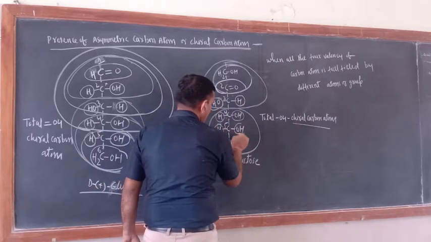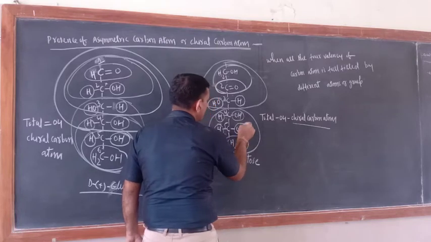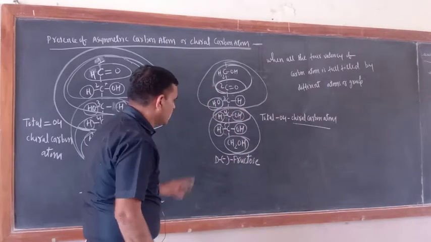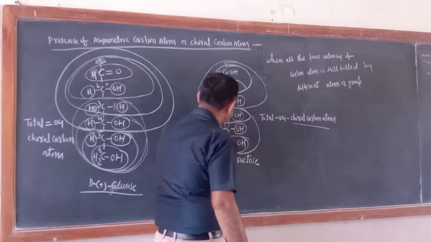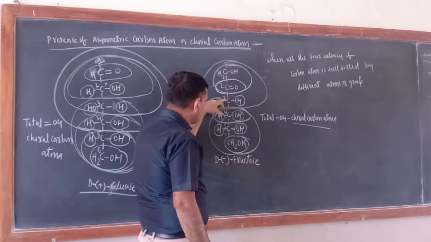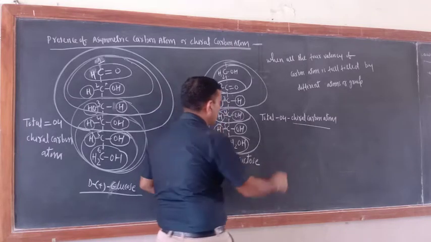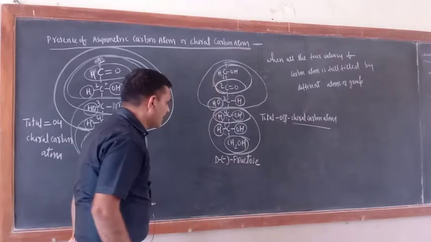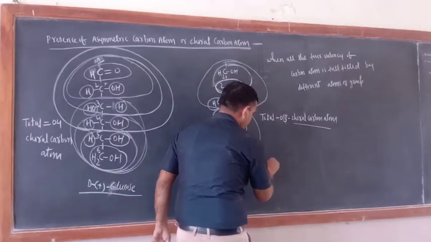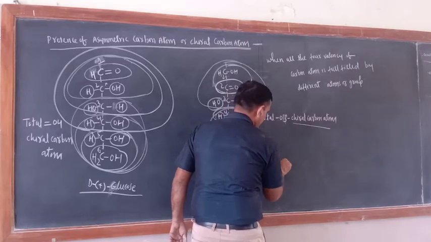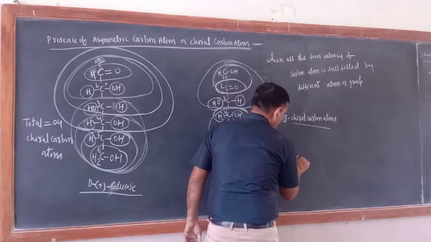H, OH, CH2OH, and the fourth by this one, CHOH. So what is the total number of asymmetric carbon atoms in fructose? 1, 2, 3, meaning carbon number 3, carbon number 4, carbon number 5. So here a total of 3 chiral centers are there, at carbon 3, carbon 4, carbon 5.